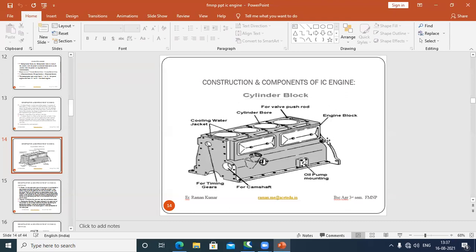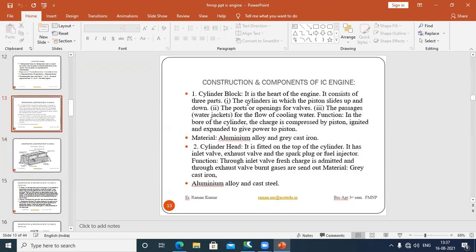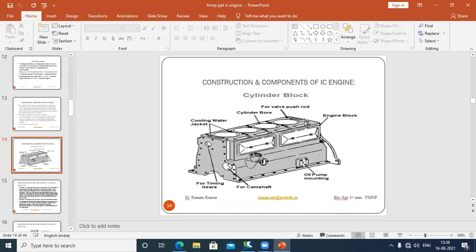cycle. This is used for the oil pump, this hole is used for the camshaft, and this hole is used for the timing gear. So this whole block is known as the cylinder block, in which all these three parts are included. Number one, the cylinder in which the piston slides up and down. All these four are positions for the cylinders.